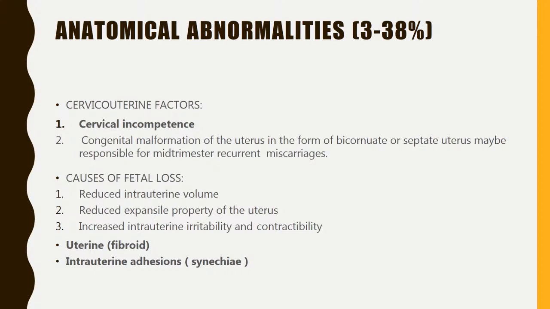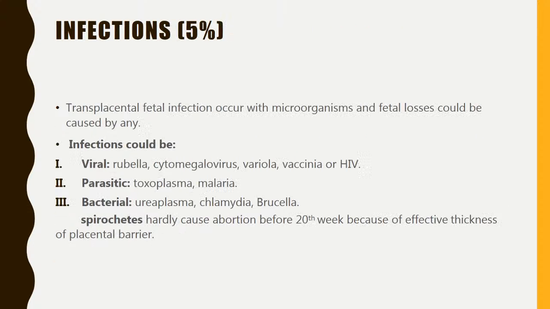Anatomical abnormalities are cervicouterine factors. First is cervical incompetence, and then congenital malformation of the uterus in the form of bicornuate or septate uterus may be responsible for mid-trimester recurrent miscarriages. Causes of fetal loss: reduced intrauterine volume, reduced expansile property of the uterus, increased intrauterine irritability and contractility. Uterine fibroid and intrauterine adhesions are also other anatomical factors.